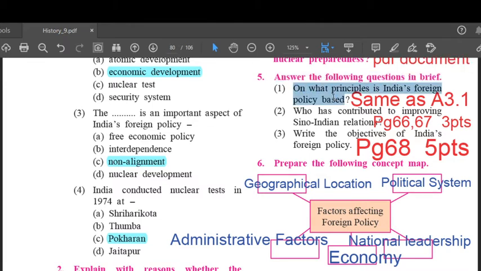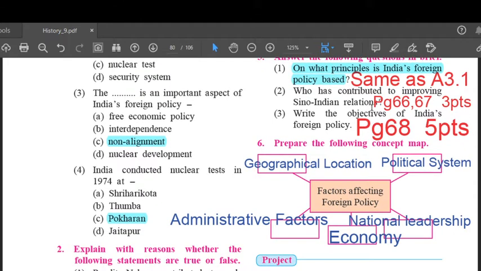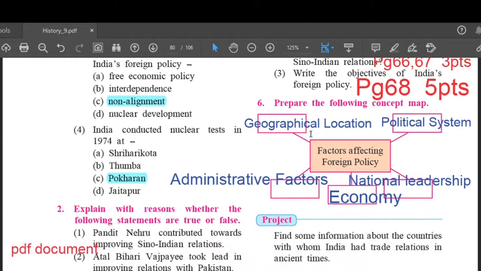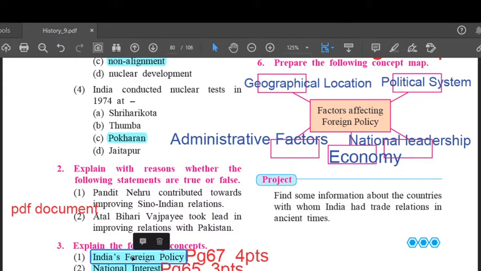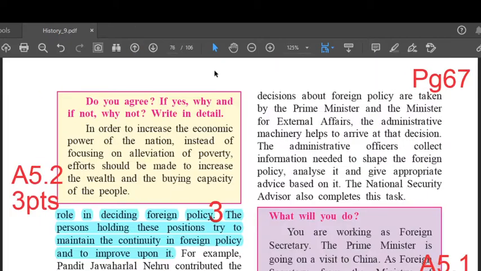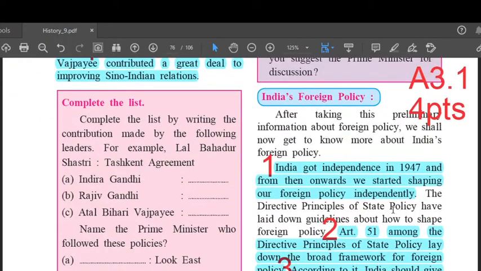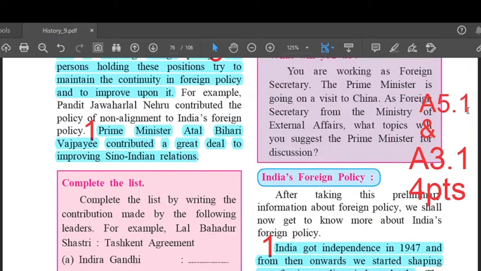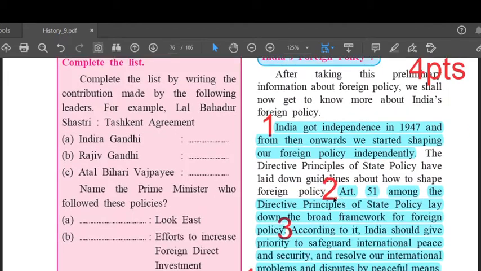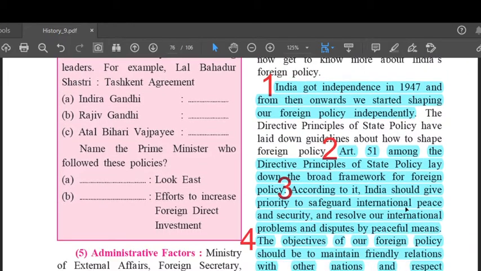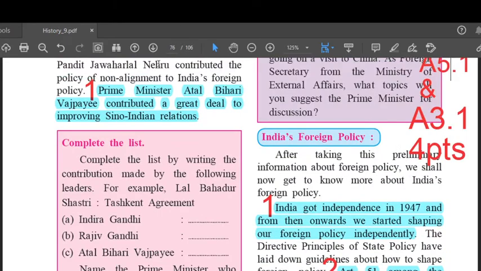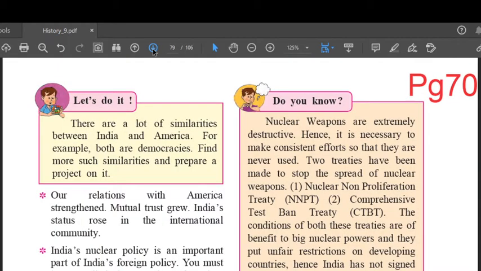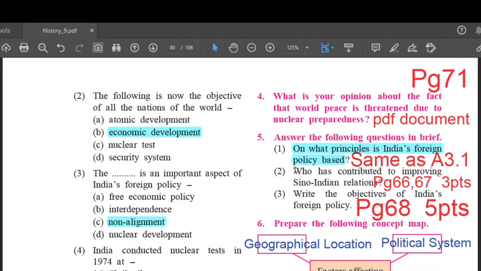On what principles is India's foreign policy based? Now the answer to this question is the same as 3.1, that is India's foreign policy. The same answer, that is page 67, 4 points. I'll just show you all. I'm not going to read it again for you all. The same answer, children. Answer 3.1 and answer 5.1 is the same, same 4 points: 1, 2, 3 and 4. We'll go to the next question, 5.2.